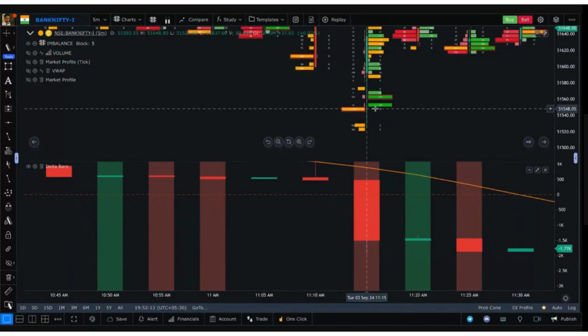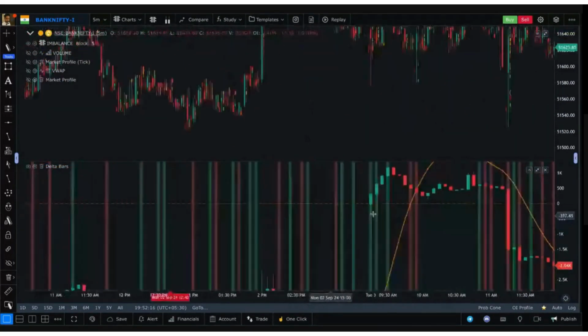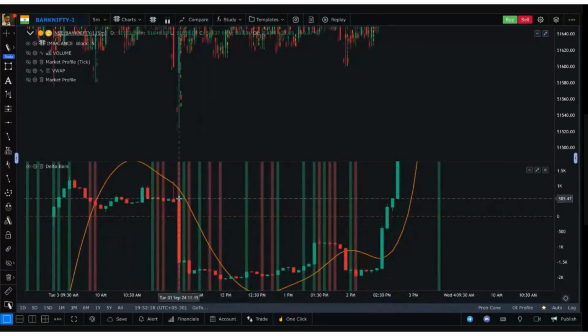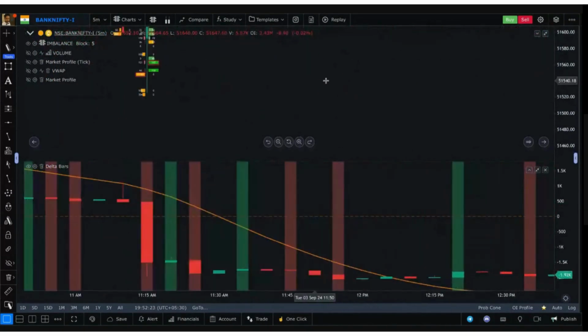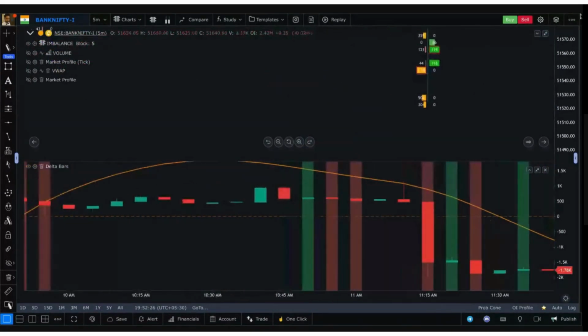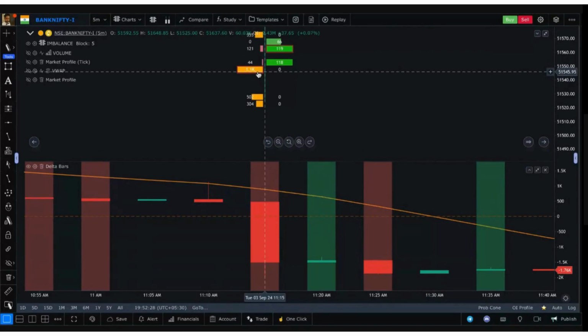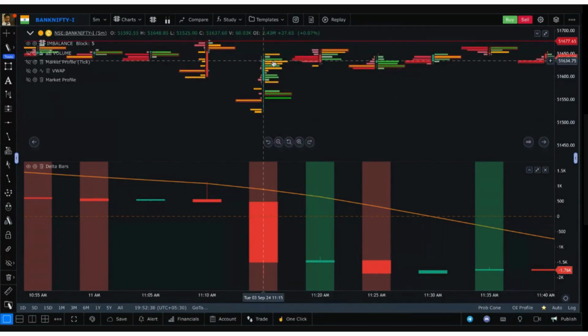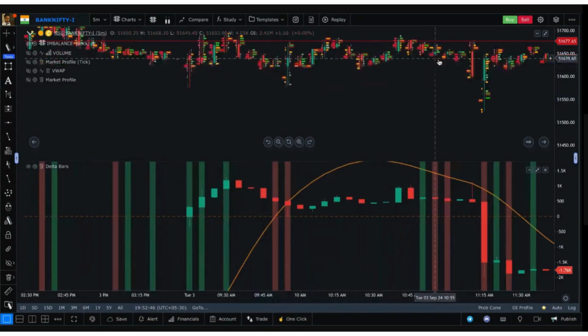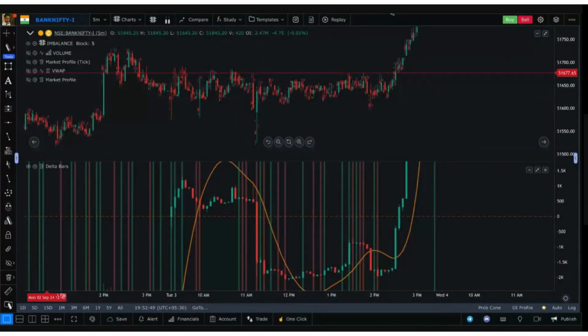at 11:15. Look at the biggest red delta candle that came into the market. The highest selling pressure was in this candle. There were so many more sellers. If you look in the wick of this candle, there is 1.1k. Mind you, this is after dividing by 15. So there was definitely a lot of sell activity here, but the market totally closed in green. The candle completely closed opposite to it, indicating that this could be a key reversal point of the day. And as you can see from here, what happened.